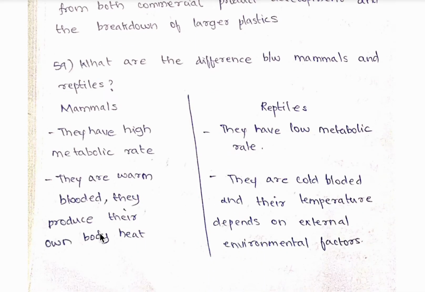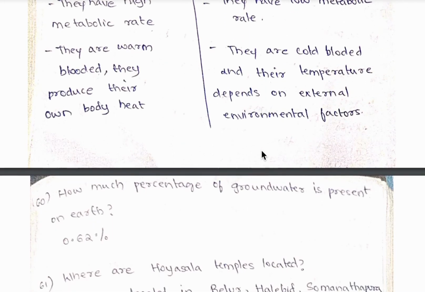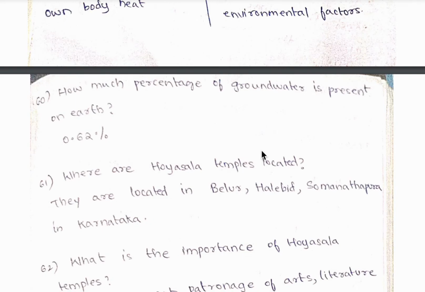59th, what are the differences between mammals and reptiles? So mammals have high metabolic rate and they are warm blooded. They produce their own body heat, whereas reptiles have low metabolic rate. They are cold blooded and their temperature depends on external environmental factors. 60th question, how much percentage of groundwater is present on earth? It is 0.62%.